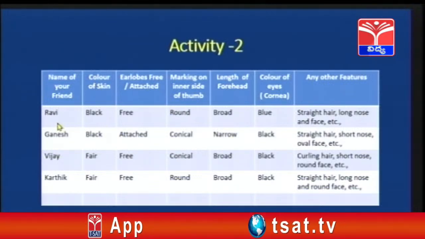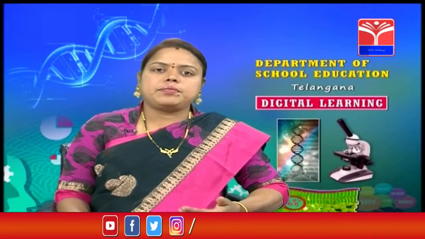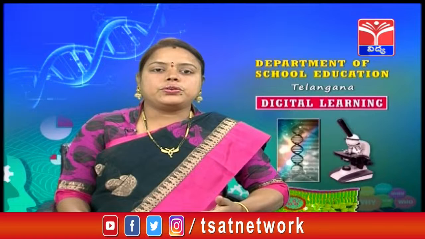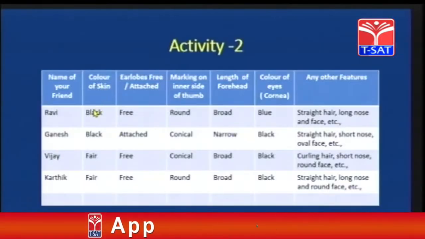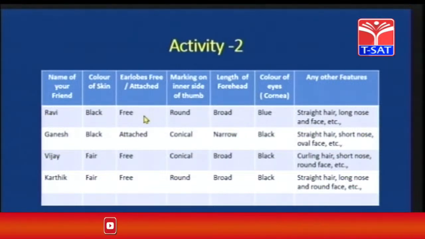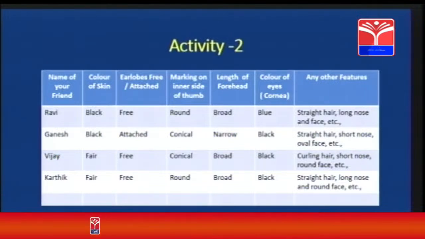So, over here the first column, the name of your friend, we have taken few examples. So, the name of the friend is Ravi. It may vary in your class also. So, you can write the friends which are present around you. You can write the color of the skin. It is black, fair. So, Ravi, the color of the skin is black. Earlobes are free or attached. So, children, if you observe the ears of any person, the earlobes are free or attached. You can easily understand how you can make out earlobes are free or attached.